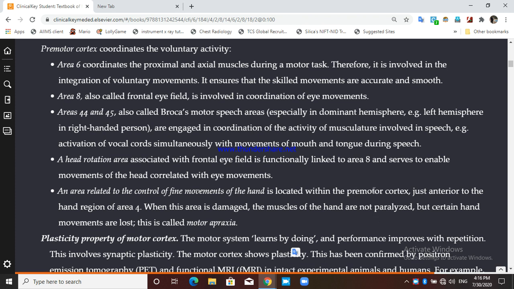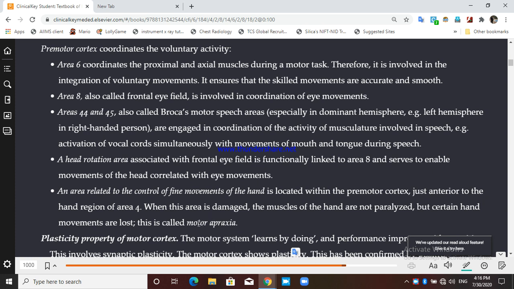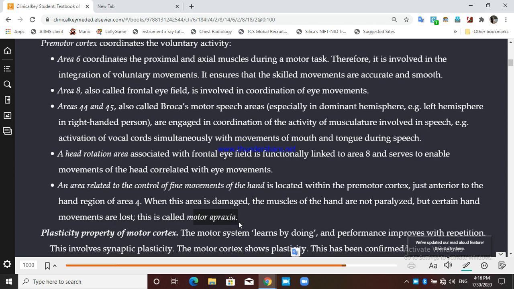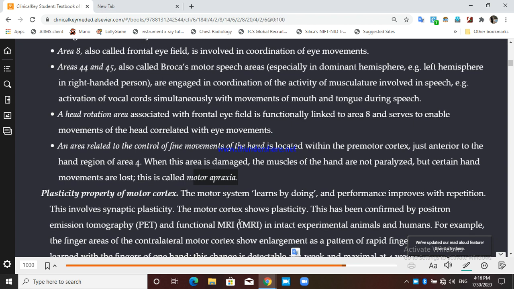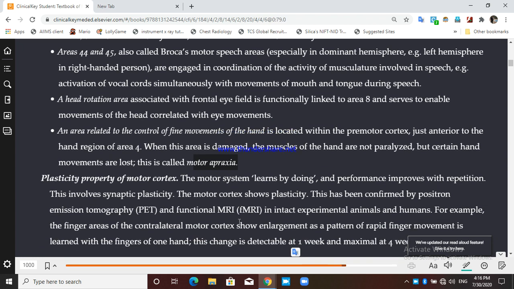This question has come many times in PG entrance exams. Okay, what is motor apraxia? The muscle is not paralyzed, but certain skillful movements are lost. It is known as motor apraxia, due to damage to the premotor cortex, or the area related to the control of fine movements of the hand.